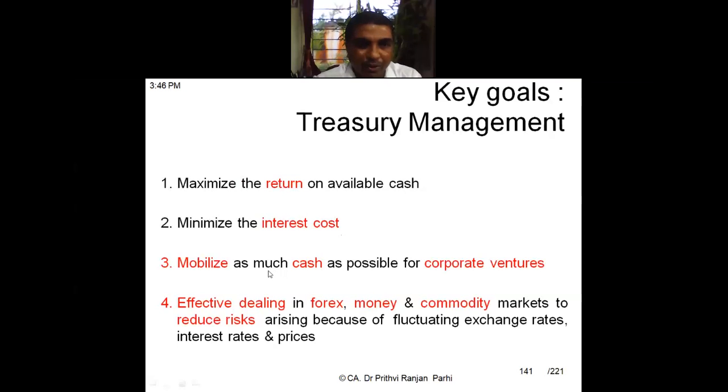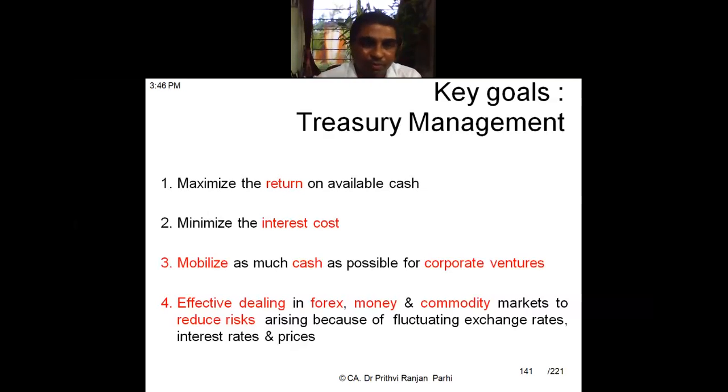Third goal is to mobilize as much cash as possible for corporate ventures. That means if some money needs to be invested in some kind of ventures, we should be able to mobilize cash for that. Cash should be made available for those kinds of ventures. If those ventures are profitable, that means by applying all these capital budgeting techniques, we have found these ventures are feasible, these ventures are desirable, then the organization should mobilize funds for that. Okay, because they're acceptable projects. So money should be spent for that.